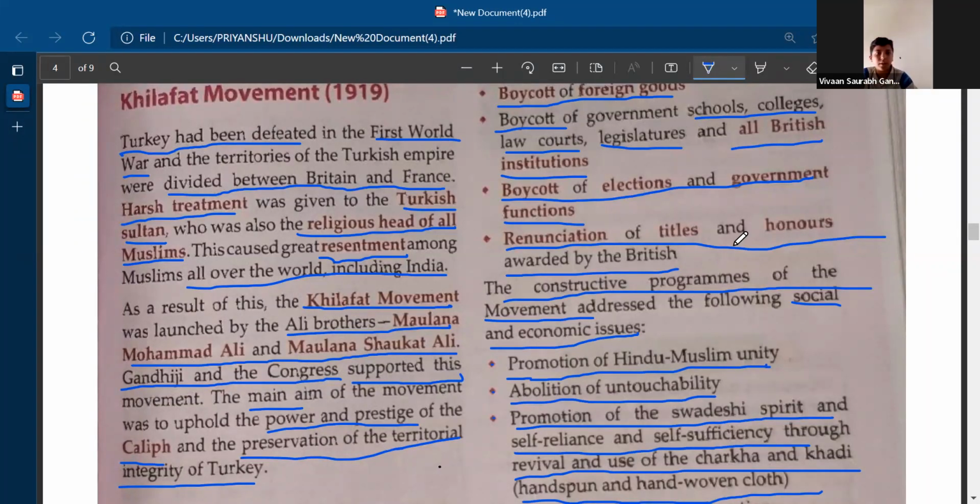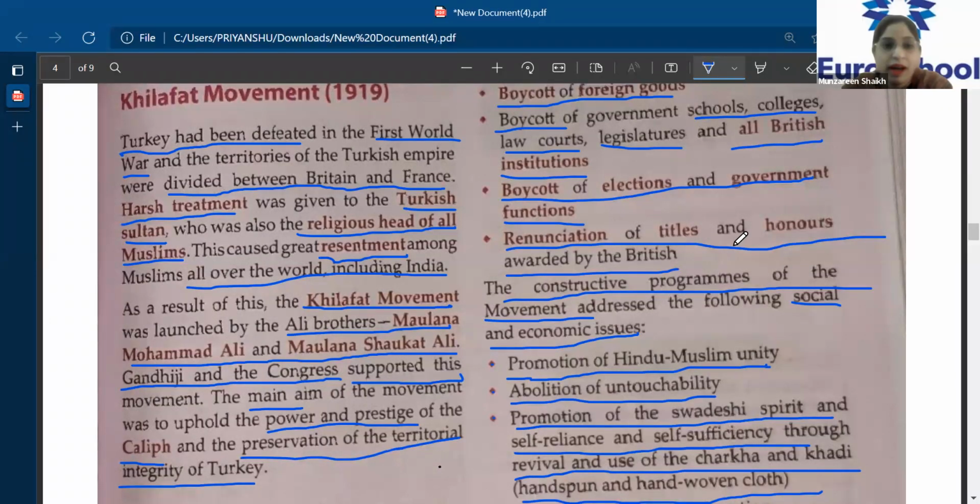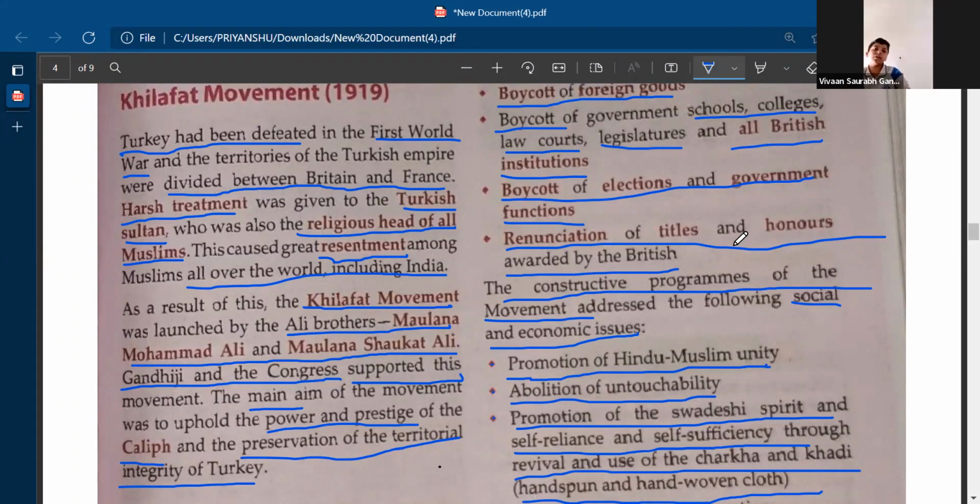It was a great blow to the dignity of the empire and to the religion also. In India also the Muslims, the brothers Maulana Shaukat Ali and Maulana Muhammad Ali, reacted.